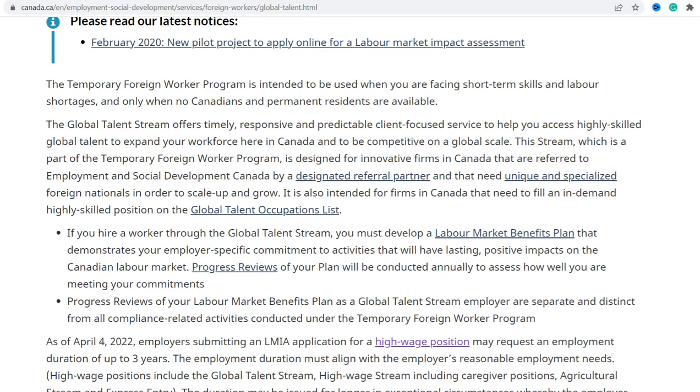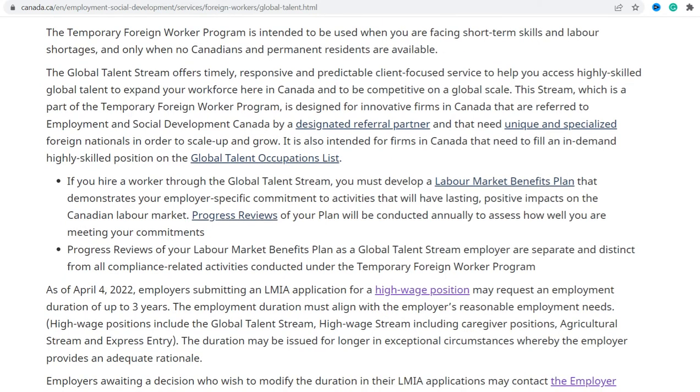The scheme, which is a part of the temporary foreign worker program, is designed for innovative firms in Canada that are referred to Employment and Social Development Canada by designated referral partners, and that need unique and specialized foreign nationals in order to scale up and grow. It is also intended for firms in Canada that need to fill in-demand highly skilled positions on the global talent occupations list. We will discuss that in detail.